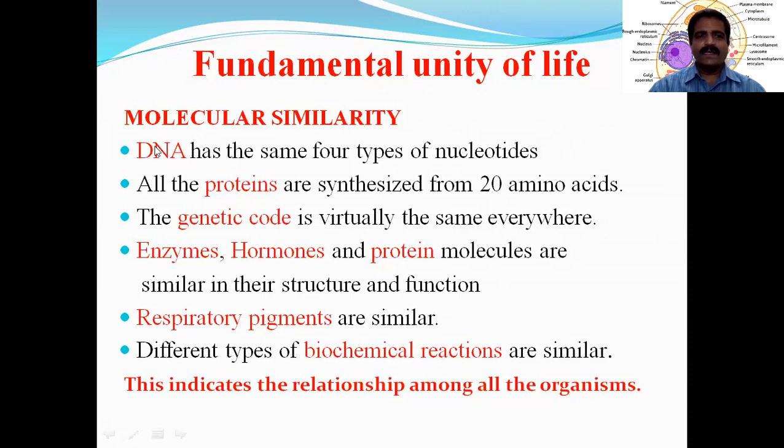Okay, like that. There are four types of nitrogen bases: adenine, guanine, thymine, and cytosine. Okay, how many nitrogen bases are there? There are four nitrogen bases. They are adenine, guanine, thymine, and cytosine. Okay, adenine and guanine together called purines, and thymine and cytosine are called as pyrimidines. Okay, thymine and cytosine are called as pyrimidines.